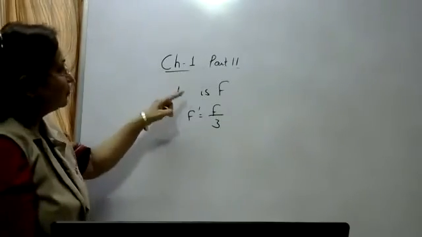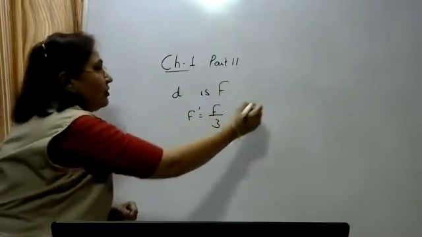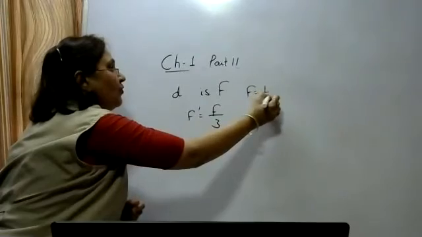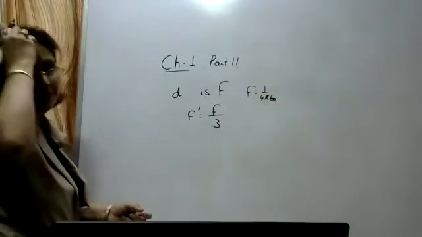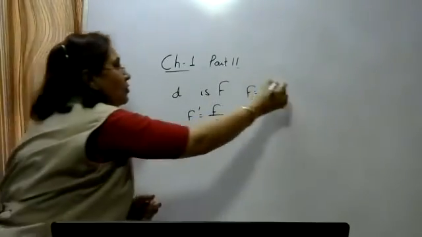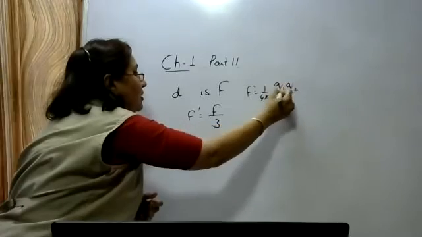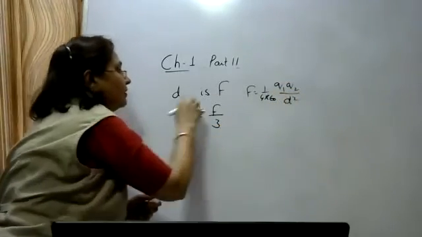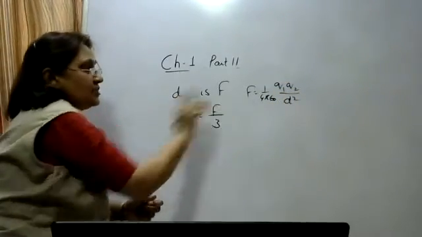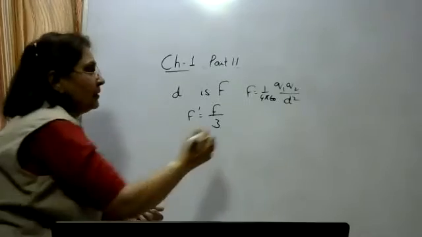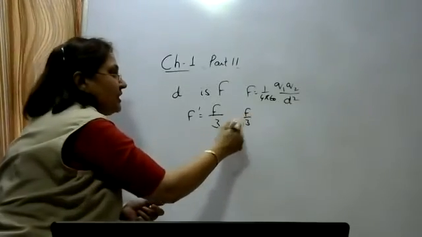Okay, this force F is equal to 1 upon 4 pi epsilon naught, suppose the two charges are Q1 and Q2, Q1 into Q2 upon d square. When they are placed at d distance, the force is F. Now, the force is F by 3.